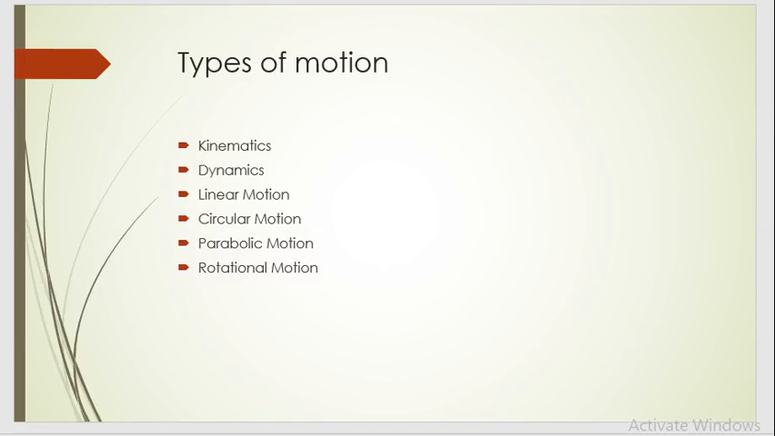Now, what is motion? When a body continuously changes its position, the body is said to be in motion. In mechanics, there are two branches: one when the body is at rest, and one when the body is in moving form. When the body is at rest, we call it static. And the branch of mechanics which deals with actual motion is called the second branch, that is kinetics.